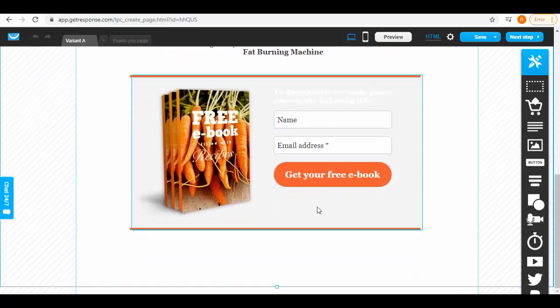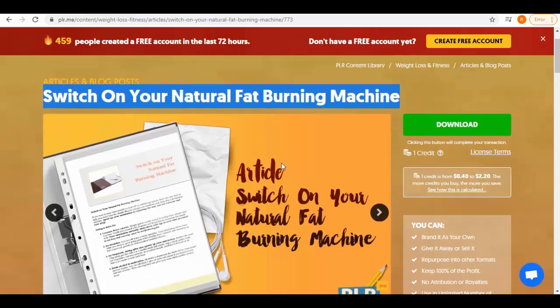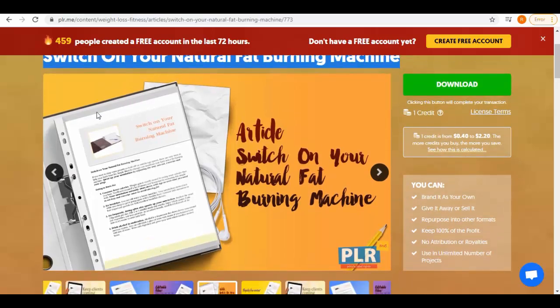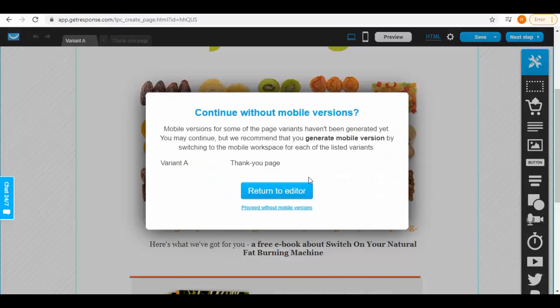Next, we need to insert the product's image. Again, copy it from plroom.com and paste it here on your page, with your form code to capture leads. You can do more editing as per your liking, and after that, save your page. Then click on this Next Step button. From here you can return to the editor or proceed with mobile versions.